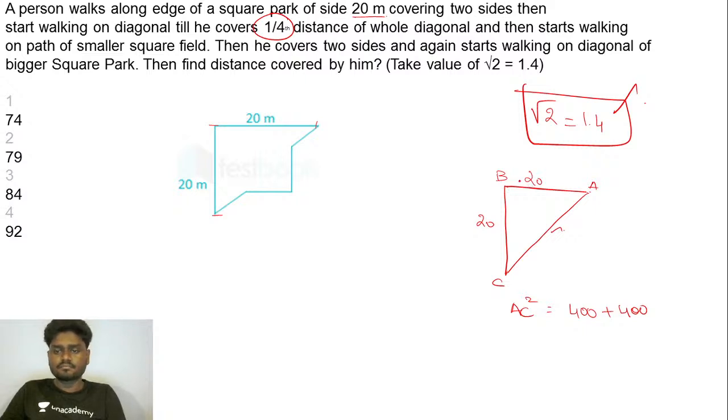Simply I did the Pythagoras theorem here. So I'll be getting AC square is 800, and AC will ultimately be the square root of 800. How can you write this? You can write this as 100 into 8. So this becomes 10 root 8. Root 8 can also be written as root of 4 into 2. Root 4 is actually nothing but 2. So 20 root 2, right?